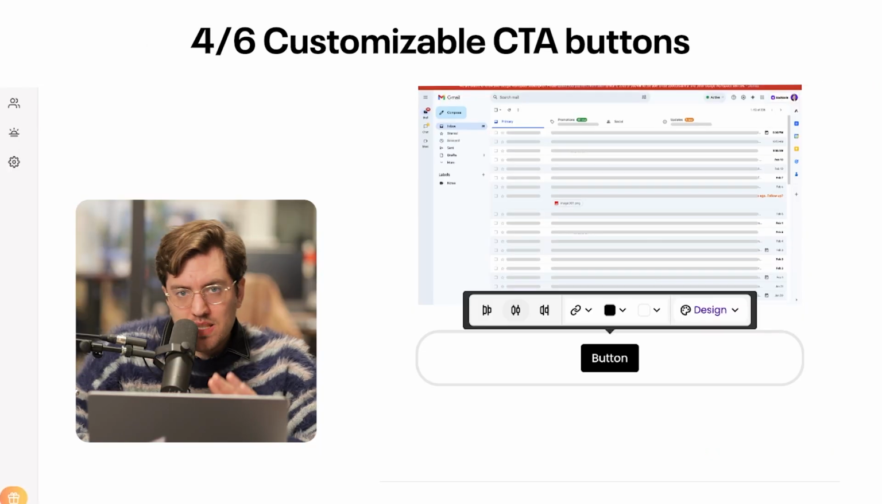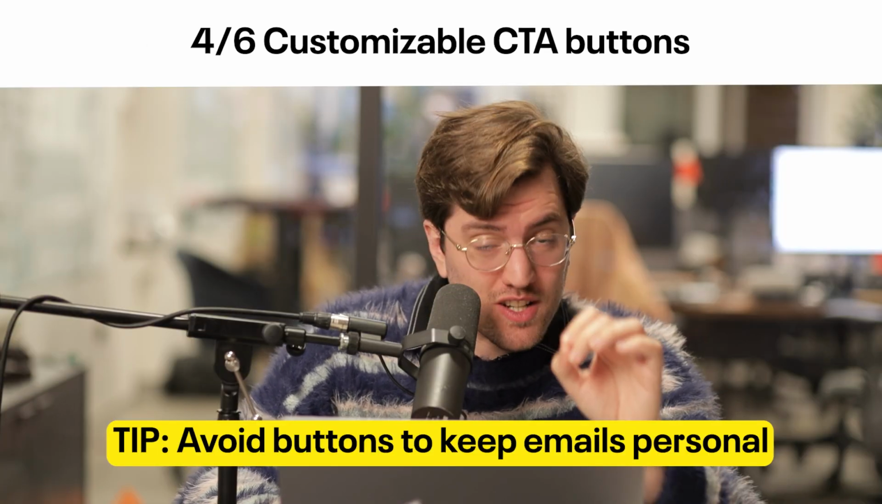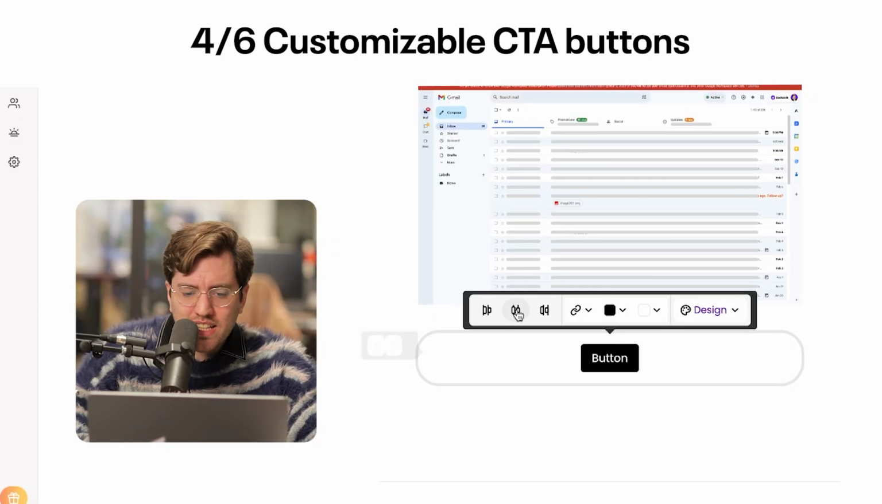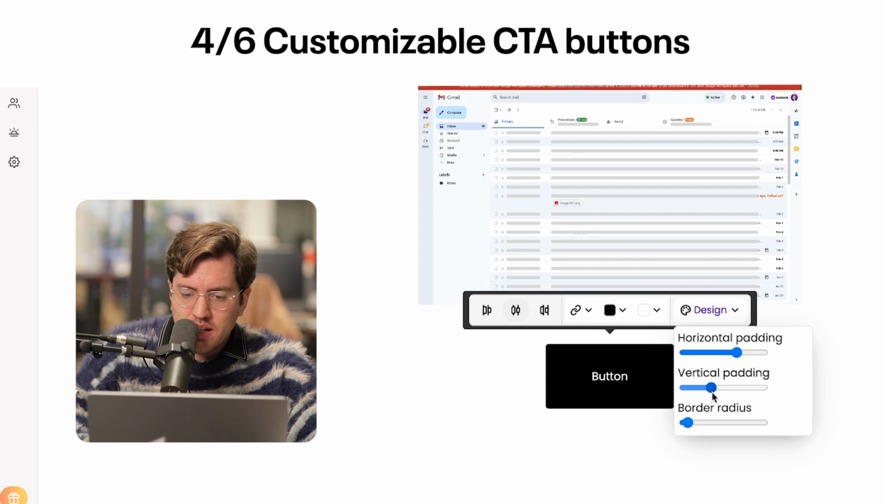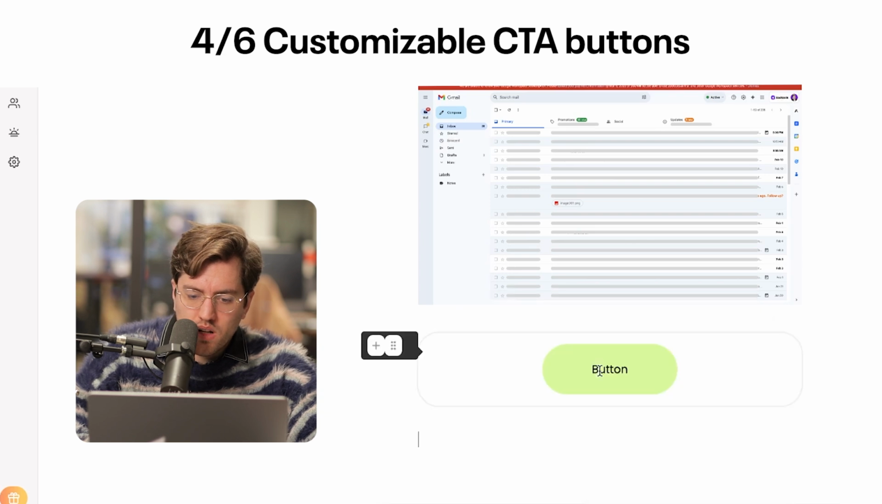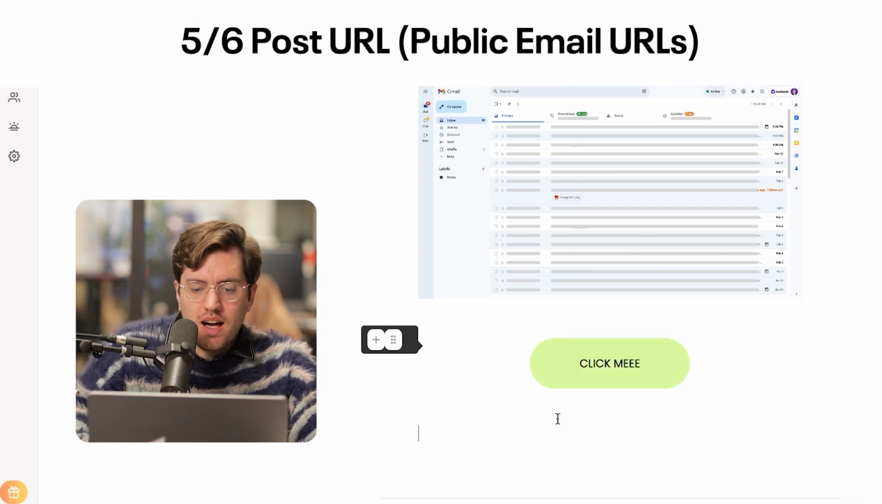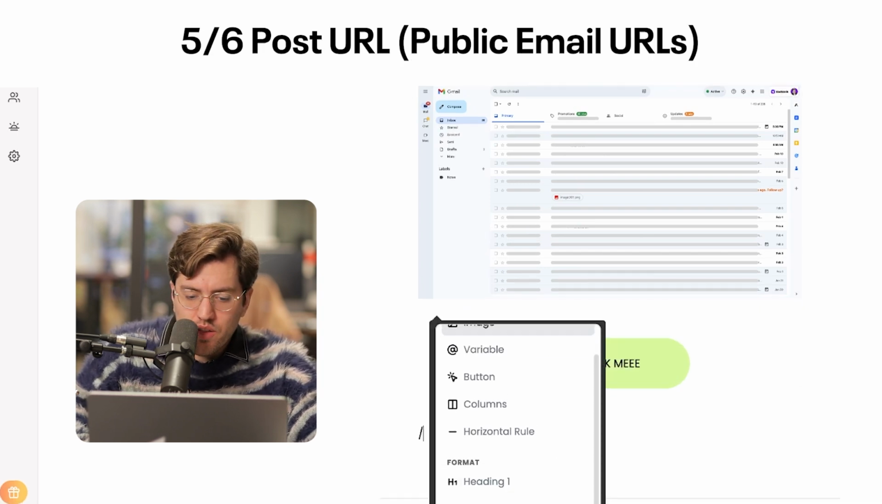Then you can add buttons, but I strongly recommend you not to do this and start creating emails that feel like a human sent them. But yeah, you can create a button, change the design, make it look beautiful, change the color, etc. Apart from that, there are tons of other really great things.